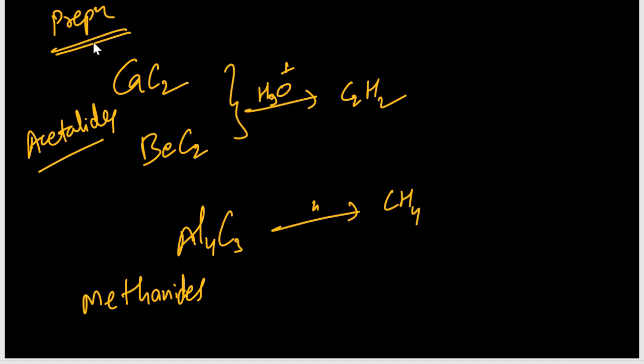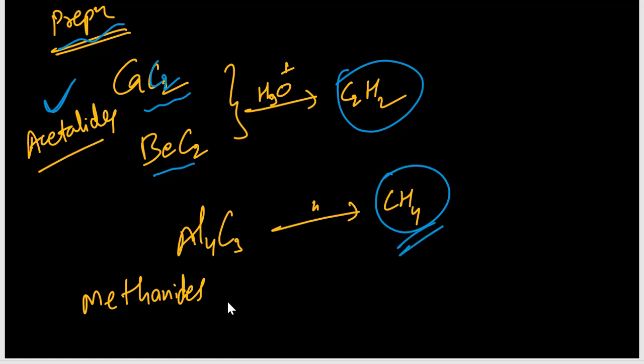Next, preparations. From inorganic compounds also we can prepare organic compounds. Those are carbides. The carbides which produce acetylene are known as acetylides. The carbides which give methane are called methanides. By hydrolysis they give these.